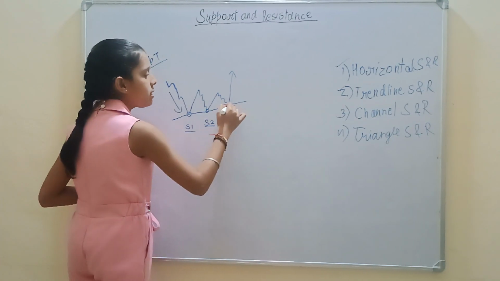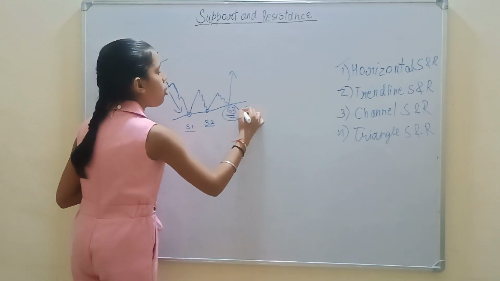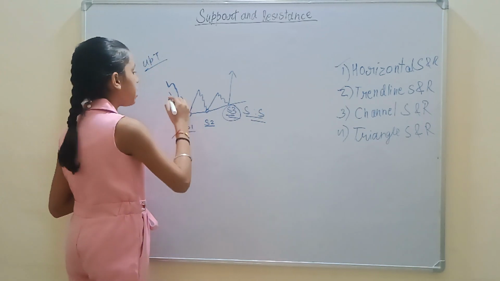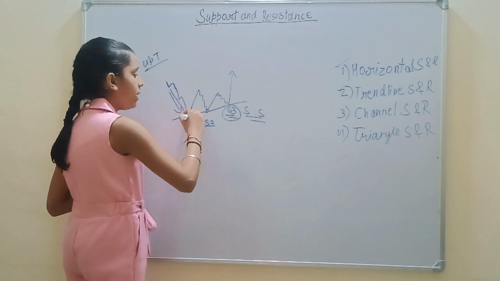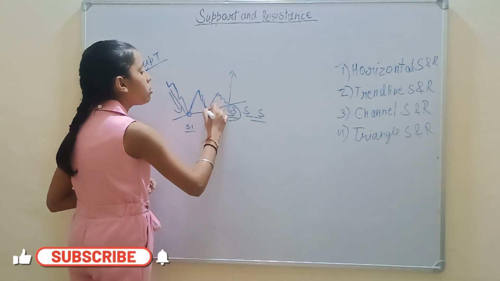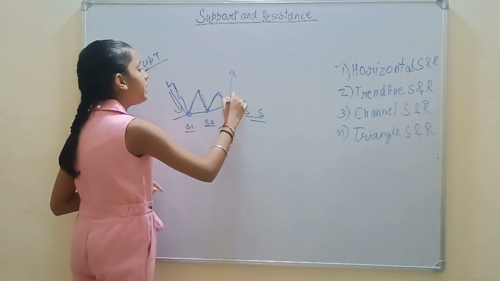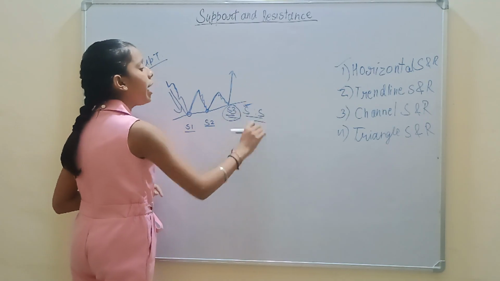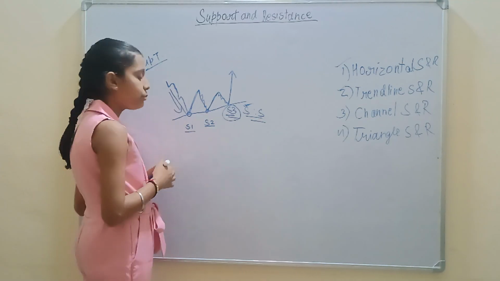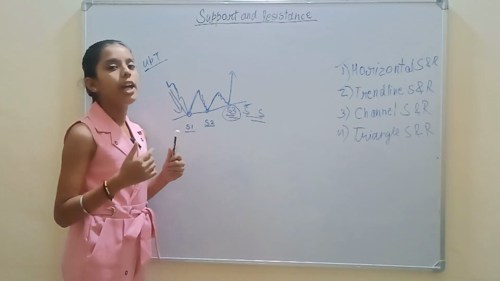And when S3 is there, we will confirm that our support is working strongly. Because see friends, our market price is coming downside, touching our trend line and going upside. Coming downside, touching and going upside. So it is confirmed that our support is working strongly. So friends, here I told you uptrend, now I will tell you downtrend.